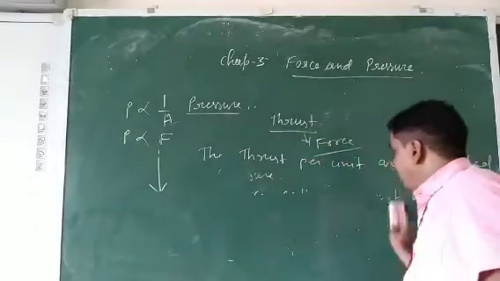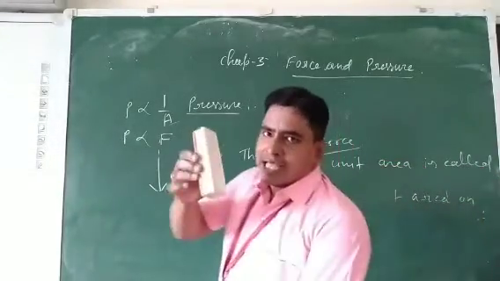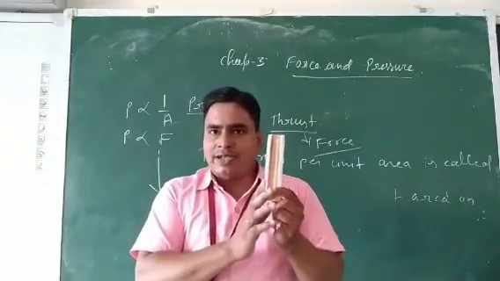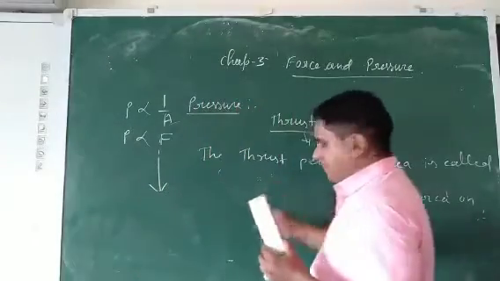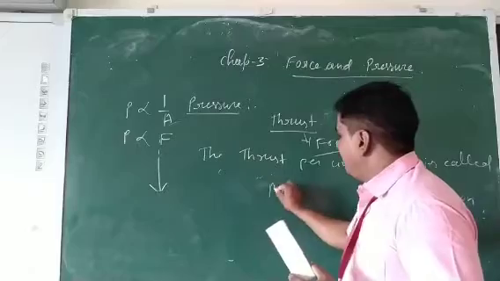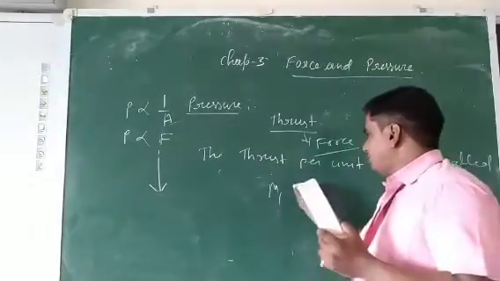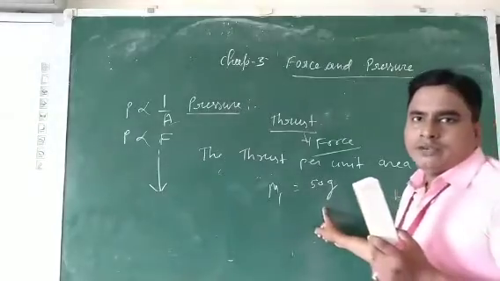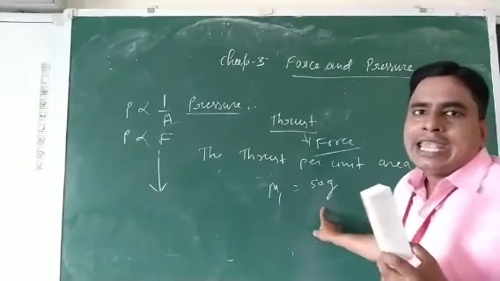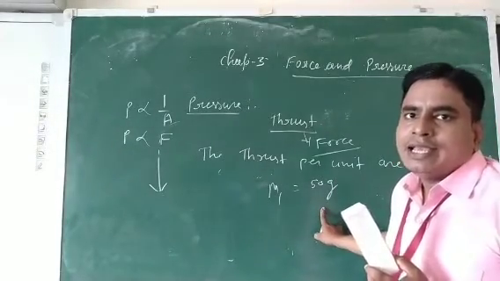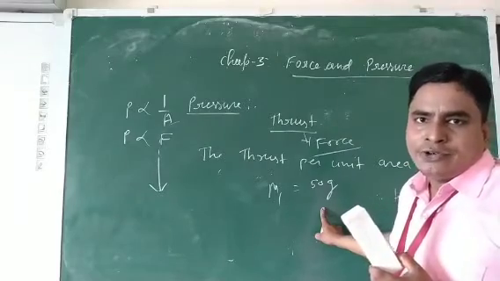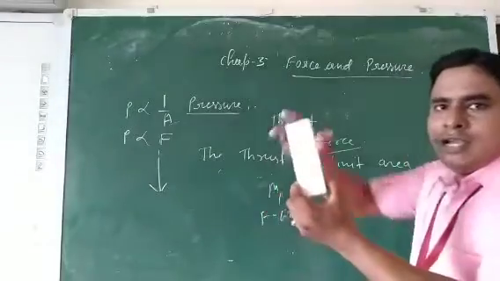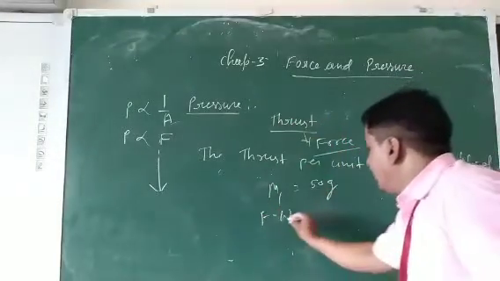Suppose here two objects, this one a duster and one a pencil. The mass of the duster, m1, is given as 50 gram. First we will convert this into weight by multiplying by 10 meter per second square, the acceleration due to gravity. So what is the weight or force exerted by this duster on the surface?